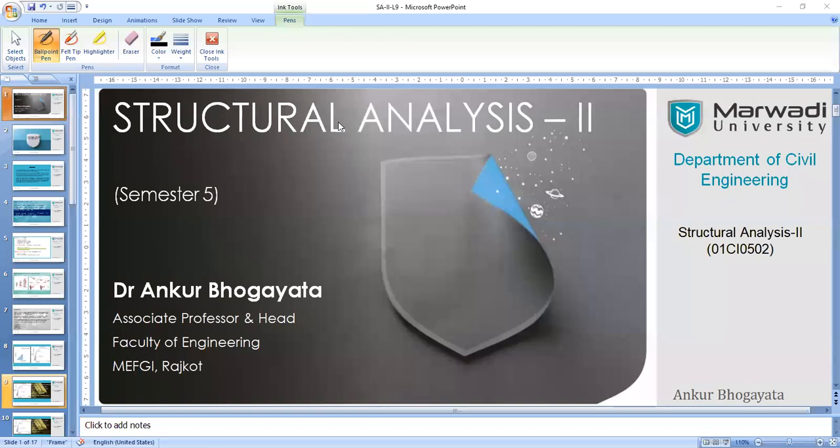We all know that Castigliano proposed two principles of energy application, strain energy application for the energy which is stored within the structure when you apply a force on a body, let us say on a beam. So the beam deforms, and during the deformation, according to the material property, the external work will be secured within the structure in the form of strain energy or resilience, right?